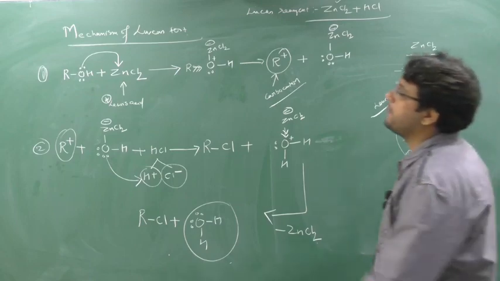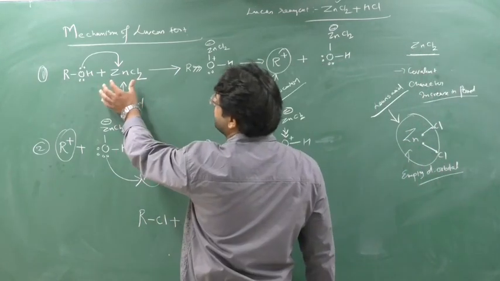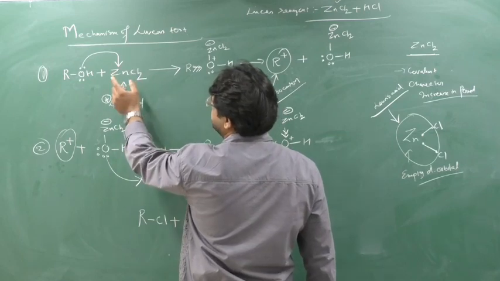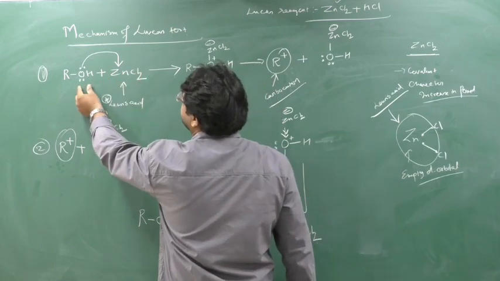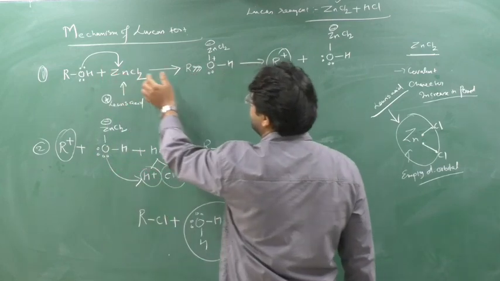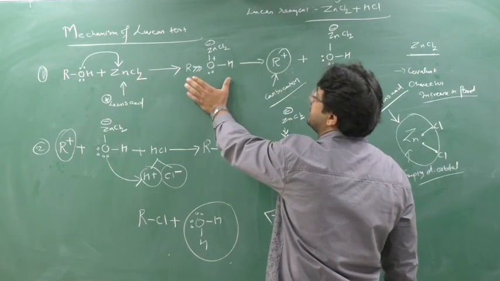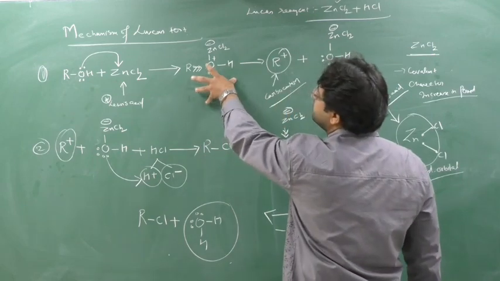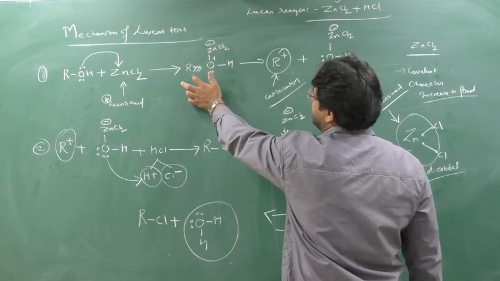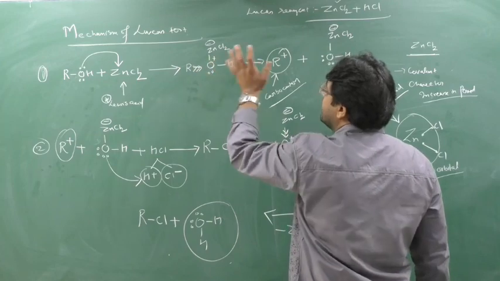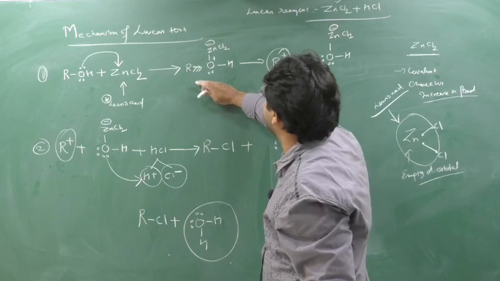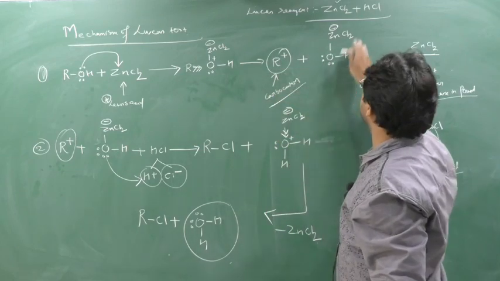So in the first step what will happen? Alcohol will come to ZnCl2. Why? ZnCl2 is a Lewis acid. It has an empty d orbital, means it has the capacity to take the electron. So oxygen's 1 lone pair is given to this Zn. An unstable complex will be formed. Now to gain stability, the oxygen will start to take the electron from this R. So R plus will form, and this complex will be formed.